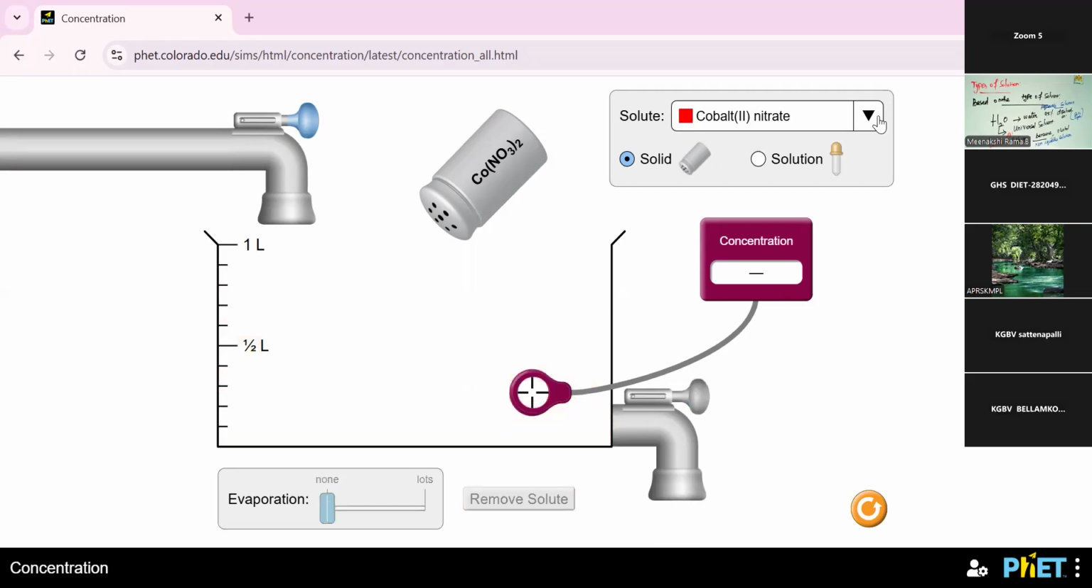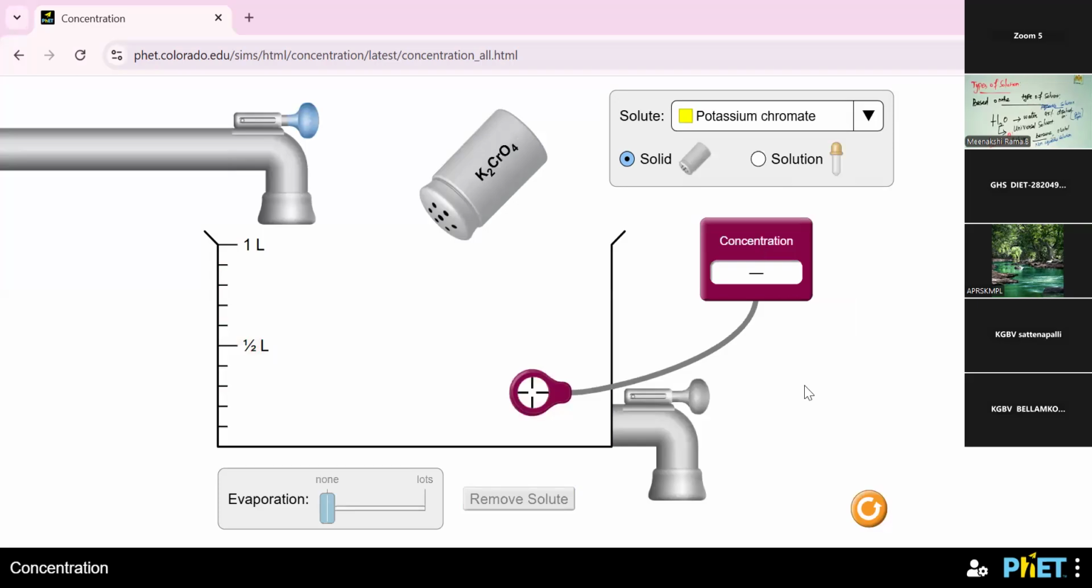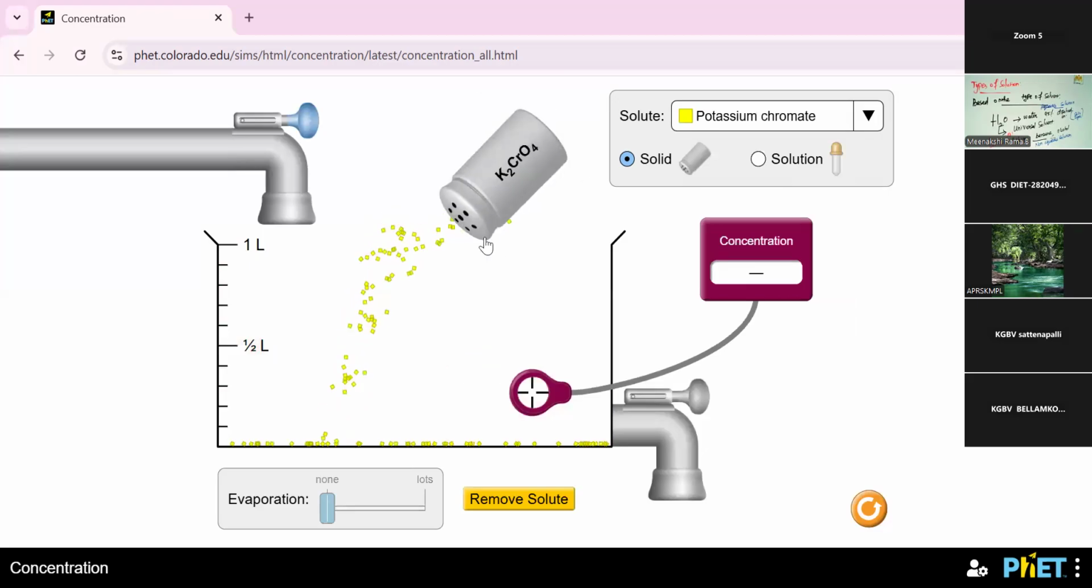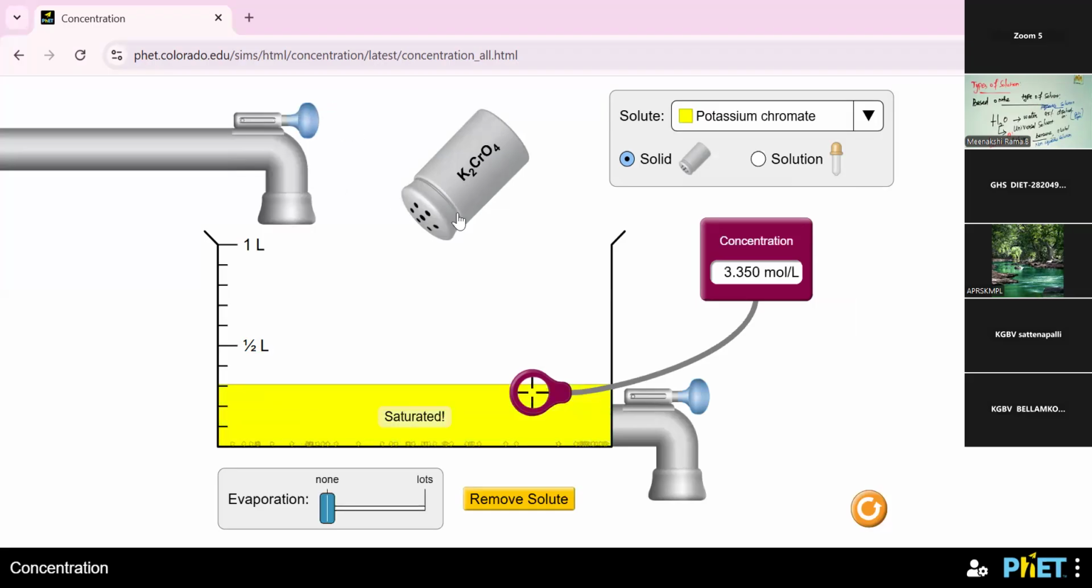So I'm going to choose potassium chromate. Yes, potassium chromate is yellow in color. The formula of potassium chromate is K2CrO4. Add water. Yes. See here, the saturated.